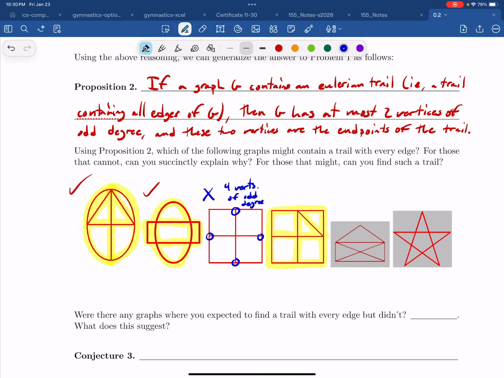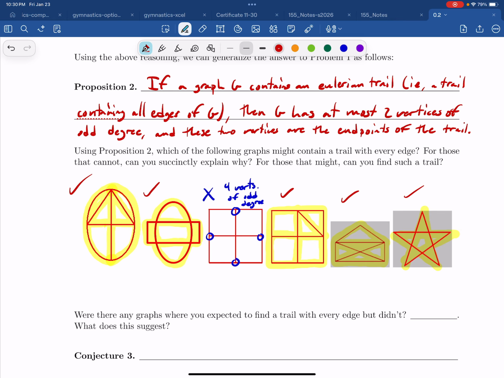Yay. And then if we keep doing this, I think this one should work too. We have any vertices of odd degree? We do. But if we just start at one and stop at the other, I think we're good to go. And then this one, I used to draw these stars all the time when I was a kid. Did you? Yeah, so that one was not so bad.